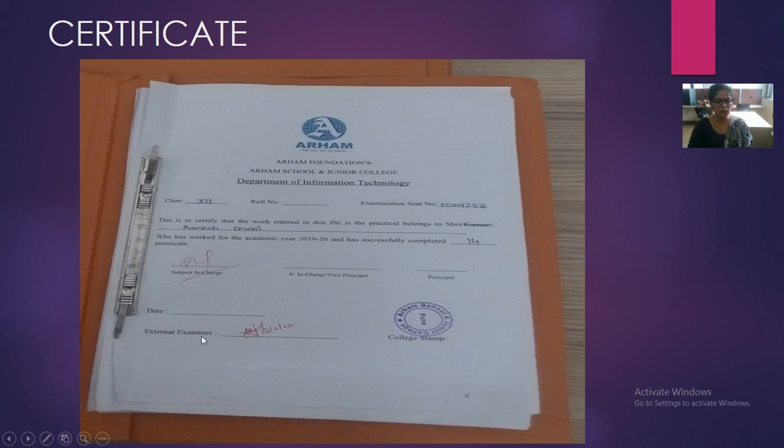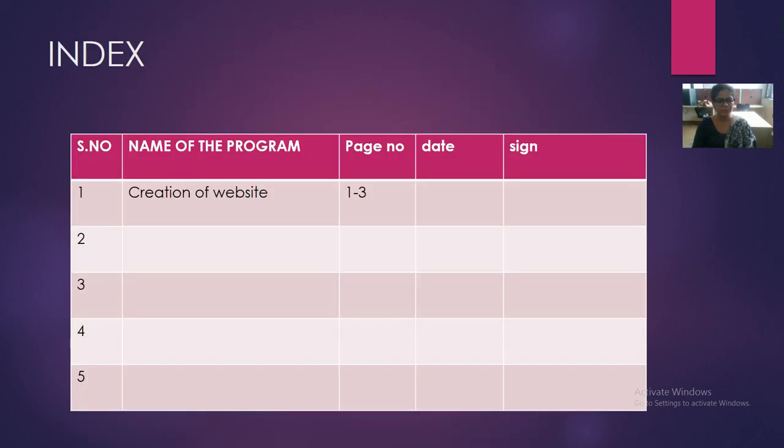Next is the sign of the external examiner. As you know, during the board exams, an external examiner comes to take the practical of a few people. The external examiner also checks your journal, and this is last year's signature of the external examiner. So this is the very first page that you have to prepare, the certificate page of the journal.